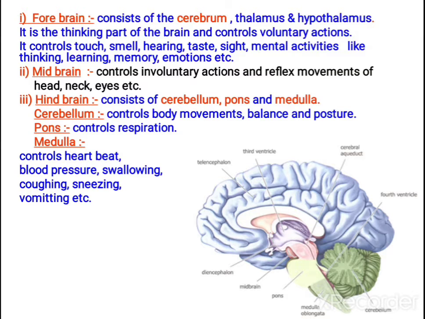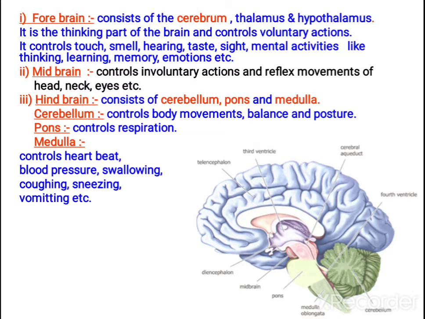So first is forebrain. The forebrain consists of cerebrum, thalamus and hypothalamus. Together you call that as forebrain. That is the major part of the brain, and in the forebrain also the cerebrum occupies the majority of the portion.